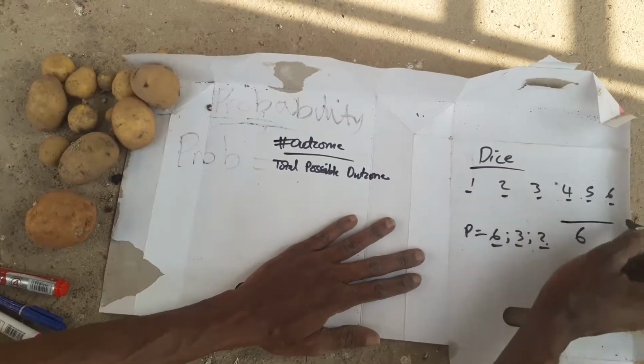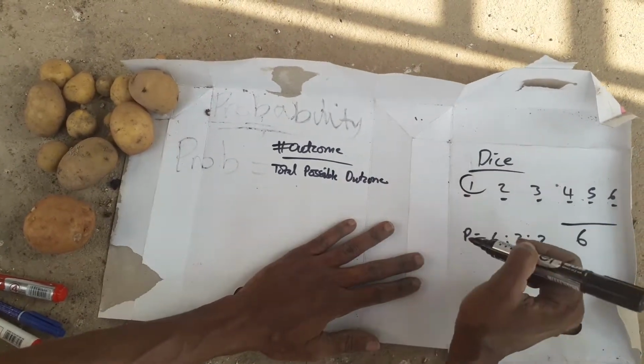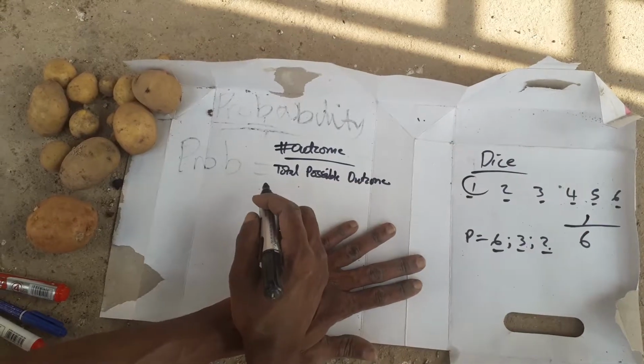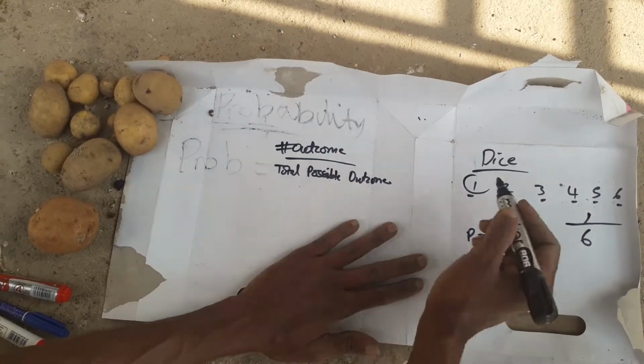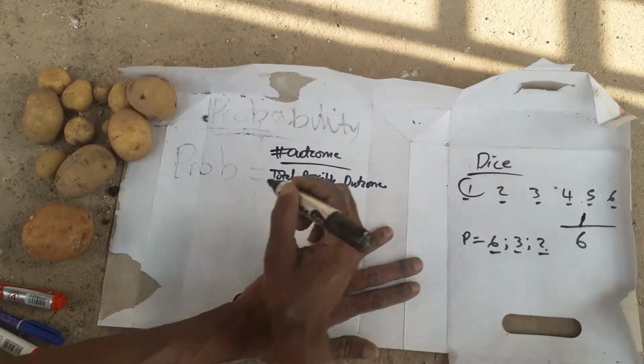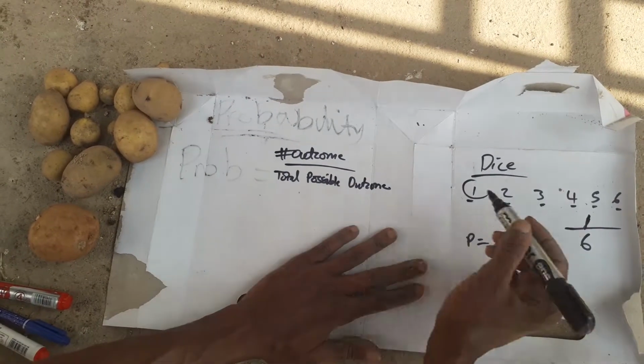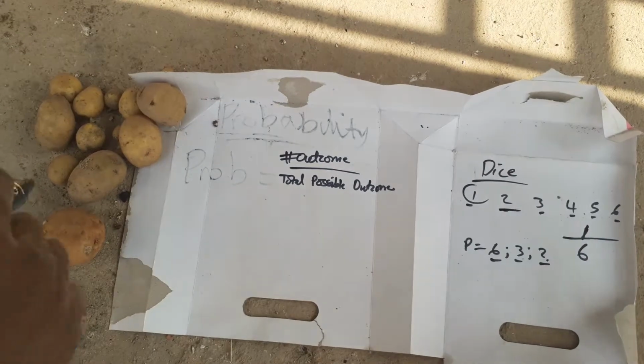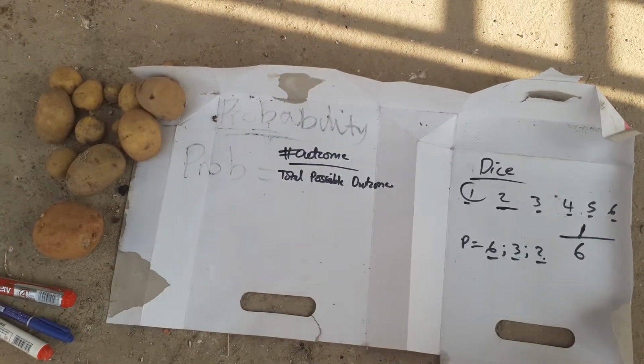So if you throw a die and you want a 1, the probability is 1 over 6. The probability of you getting a 6 if you roll it once is again 1 over 6, because there's only one 6.